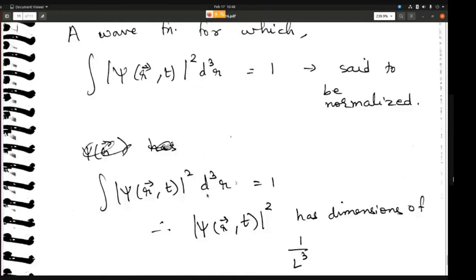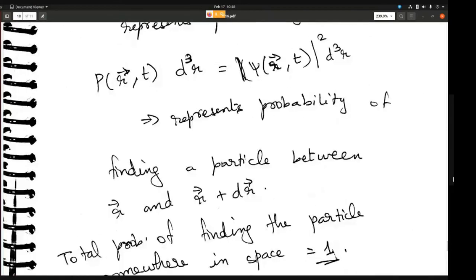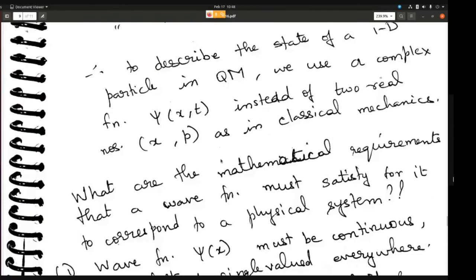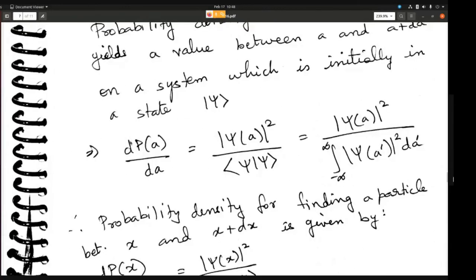All right, I'll stop here today, and tomorrow we will do one problem, especially for postulate number 4. Given a state function, we will see how to find the probability of finding the observable in any one of the eigenvalues, and what it means. Tomorrow we will do such a problem, and then it will be more clear for all of you.